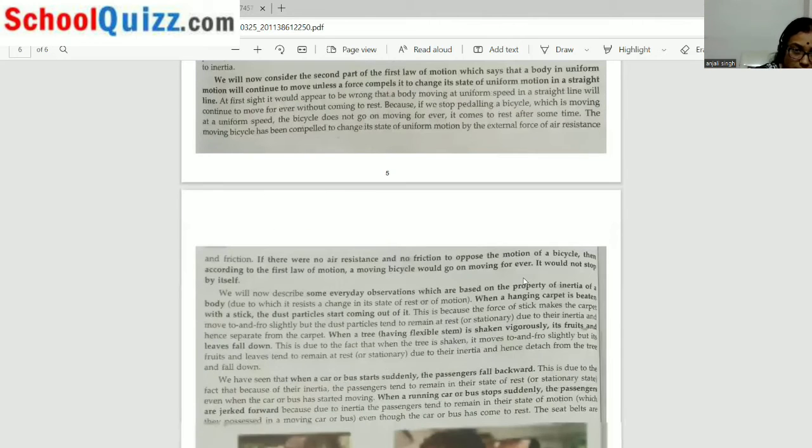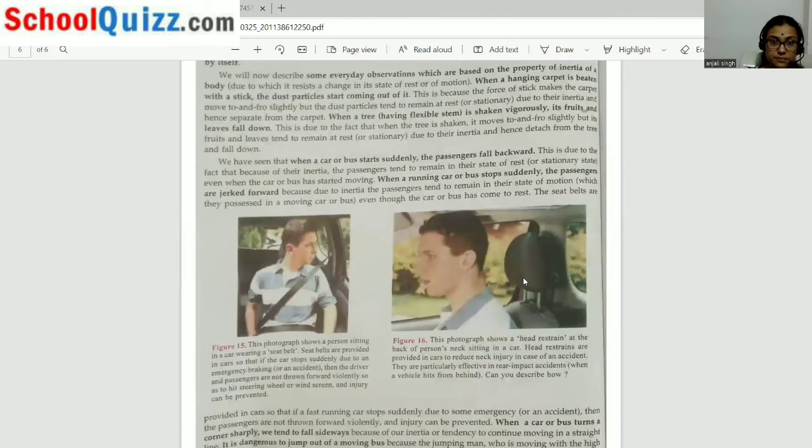There are so many examples. The first example is this photograph showing a person sitting in a car wearing a seat belt. Seat belts are provided in the car so that if a car stops suddenly due to emergency brake, sometimes a driver should apply an emergency brake. So due to this, the car should come to rest. Because of this sudden application of brake, the car will come to rest, but the man will be in motion. Here you can see in the diagram.